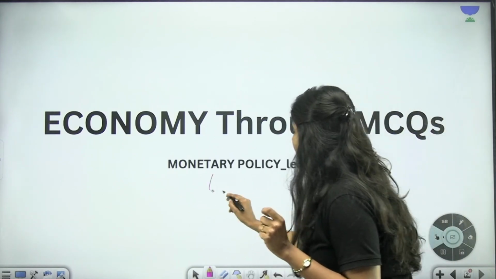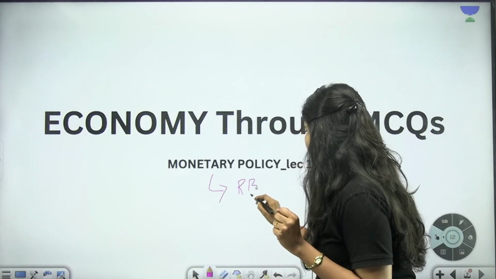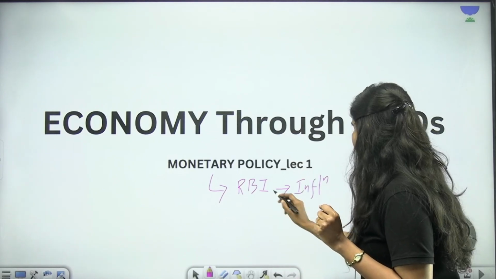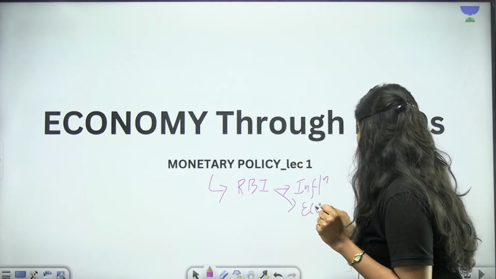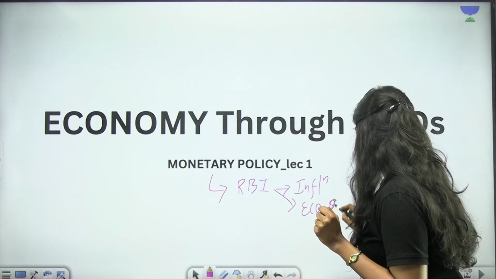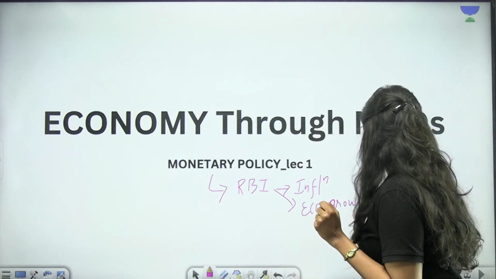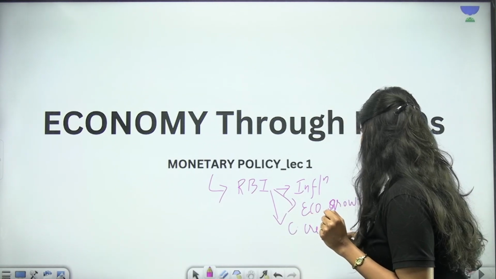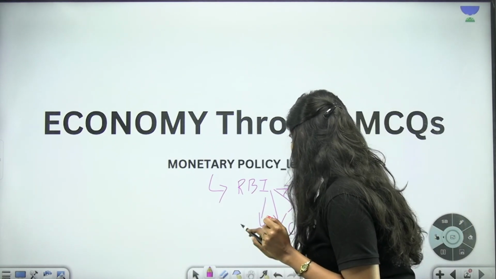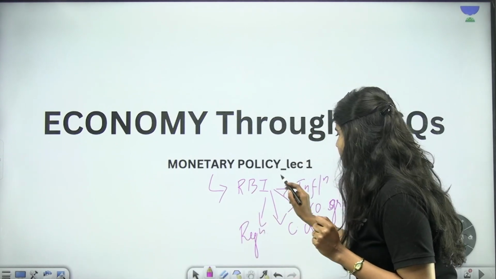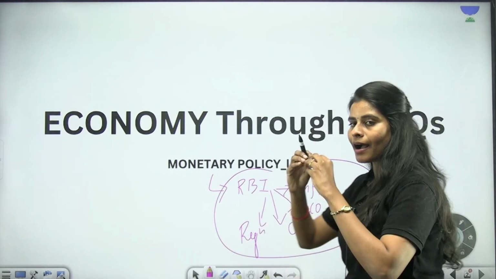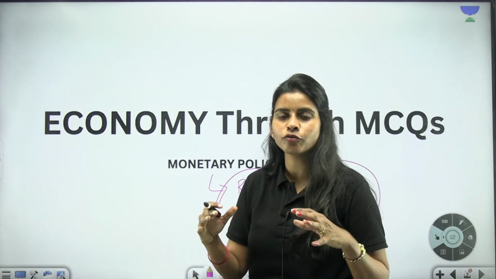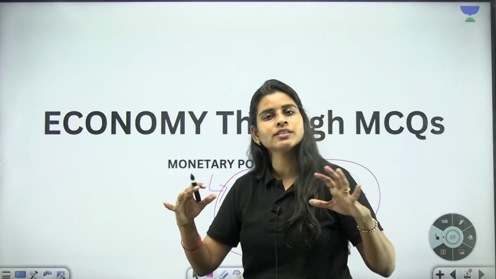You will have to study about the role of RBI in controlling inflation, the role of RBI in ensuring economic growth, the role of RBI with respect to credit creation, and the role of RBI with respect to regulation of the financial systems. All these things are part of this monetary policy. It mainly deals with the flow of money, supply of money, control of money, inflation and everything.